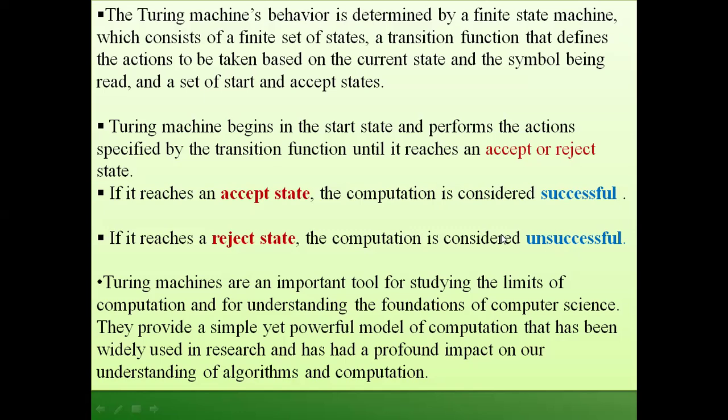Turing machines are an important tool for studying the limits of computation and for understanding the foundations of computer science.